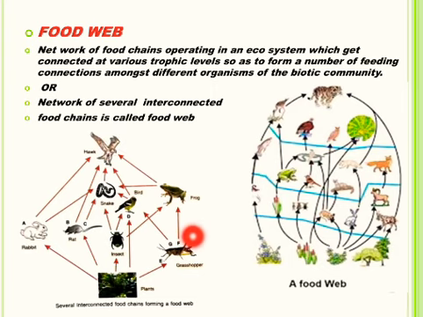In E food chain, you can see plants are eaten by grasshopper and grasshopper is eaten by bird and bird is eaten by hawk. In F food chain, plants are eaten by grasshopper, grasshopper is eaten by frog and frog is eaten by snake and snake is eaten by hawk.